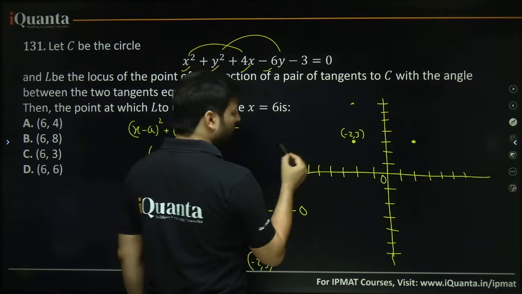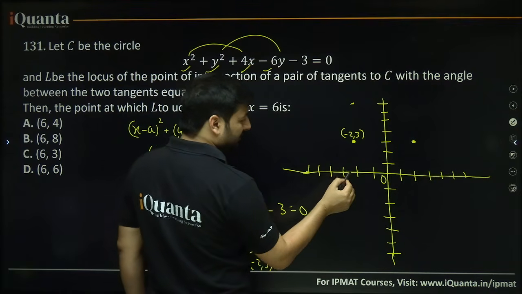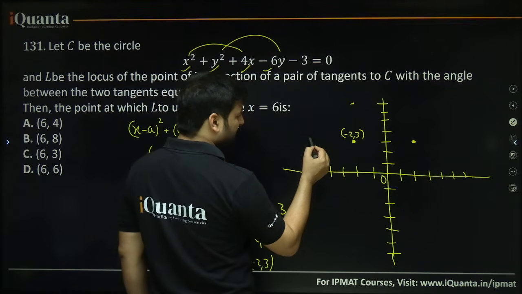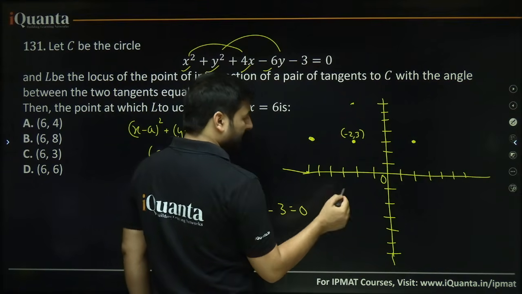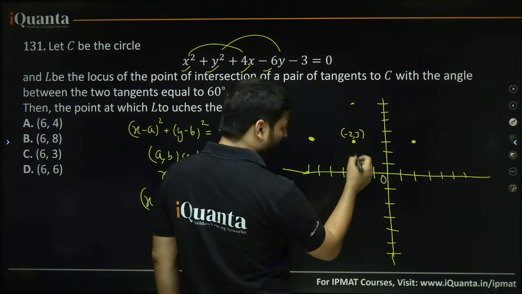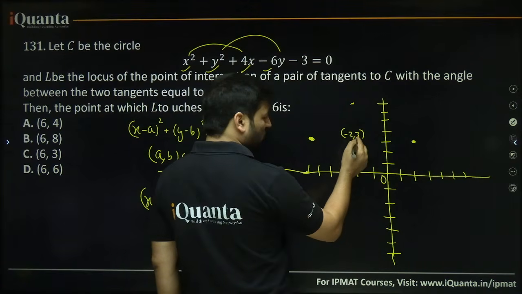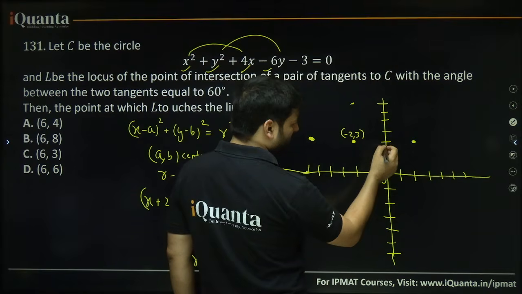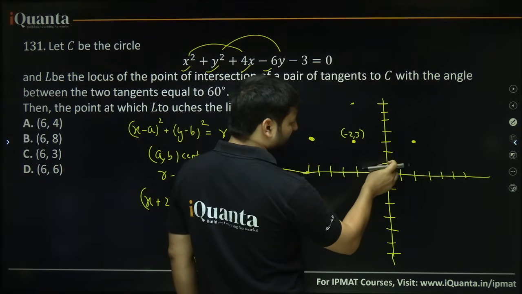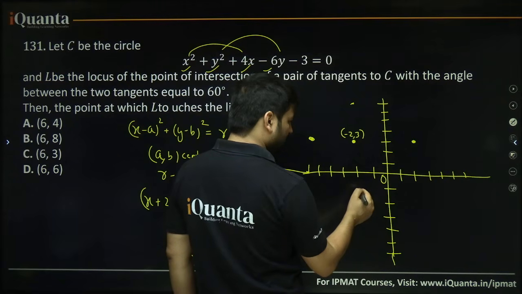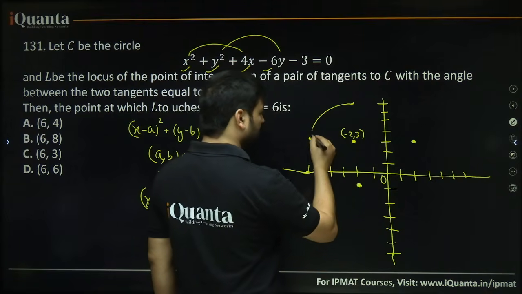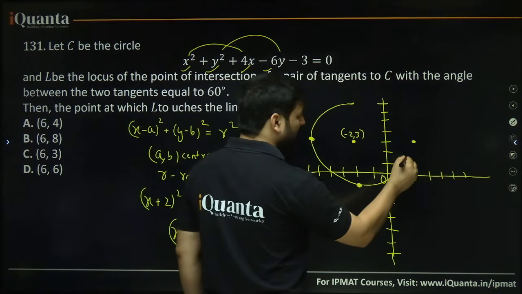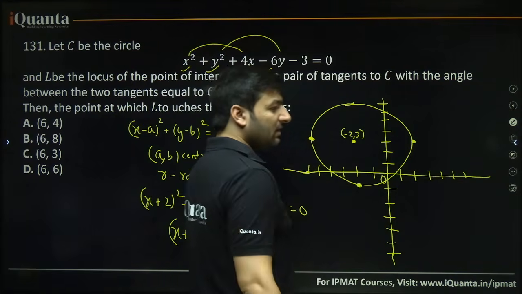From minus 2, if you go 4 units to this side, you get minus 3, minus 4, minus 5, minus 6, so over here, right? And then from 3, if you go 4 units down, 1, 2, 3, 4, it will be here, right? Join these 4 points, you will be getting your circle. This is what the circle will look like, isn't it? I hope this much is clear.